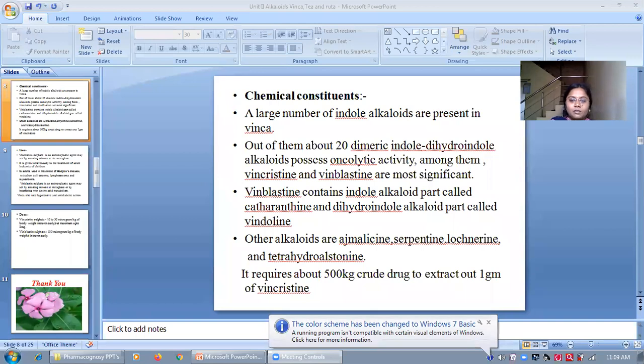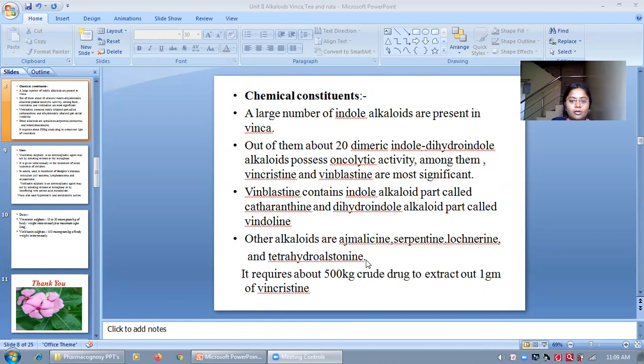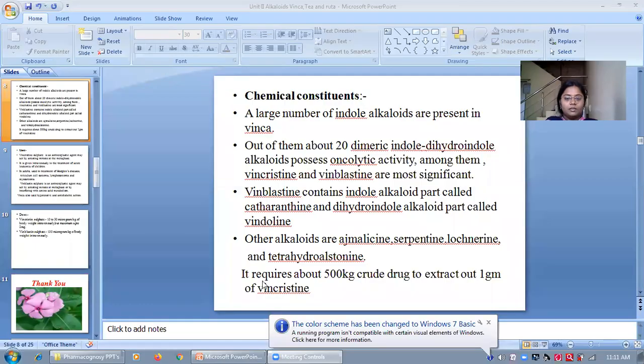So the other alkaloids are ajmalicine, serpentine, leurosine and tetrahydroalstonine. It requires about 500 kg of crude drug to extract out 1 gram of vincristine. That is, to isolate 1 gram of vincristine, approximately 500 kg of crude drug is required.